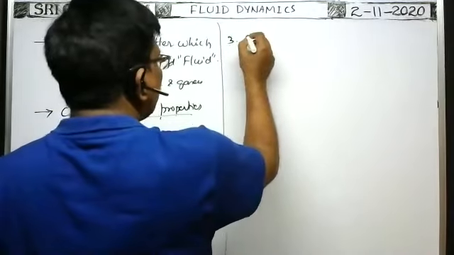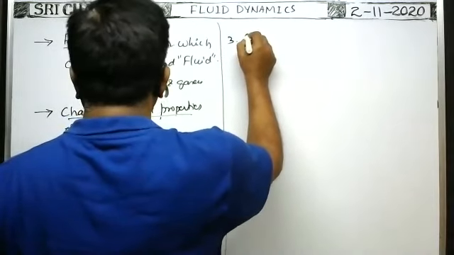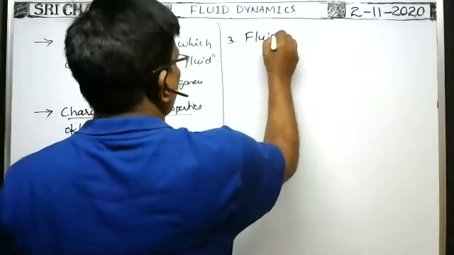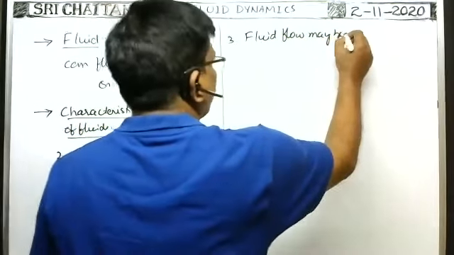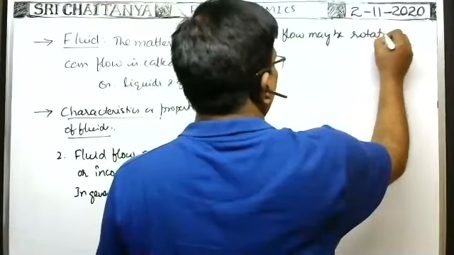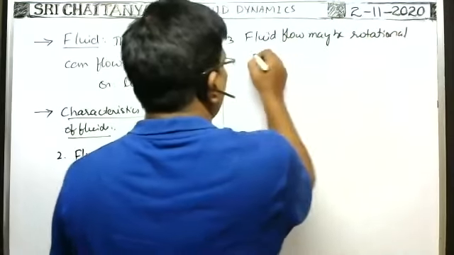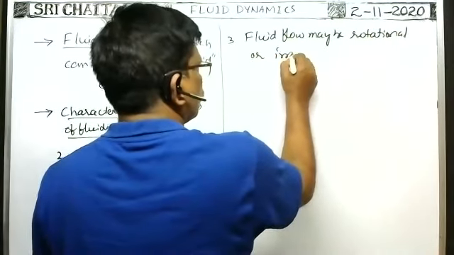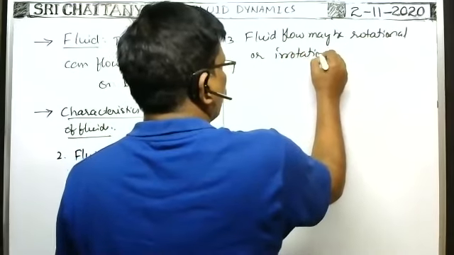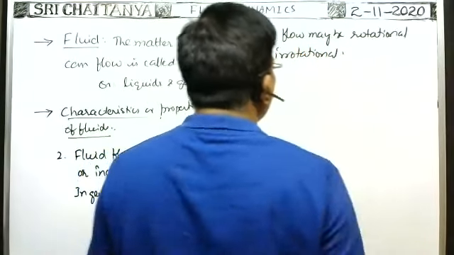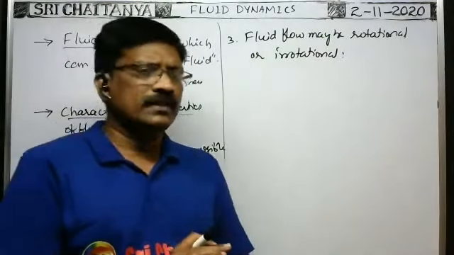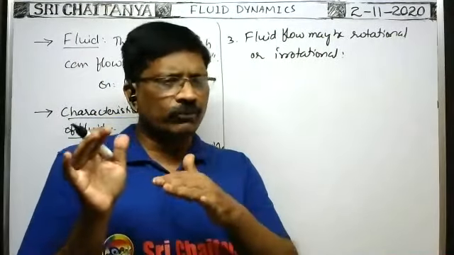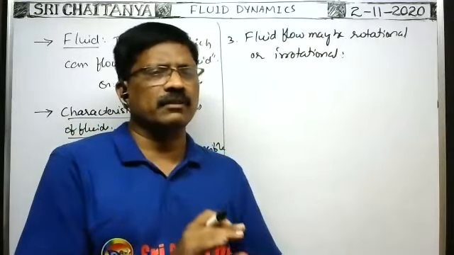Next, fluid flow may be rotational or irrotational. For example, suppose you take a river.